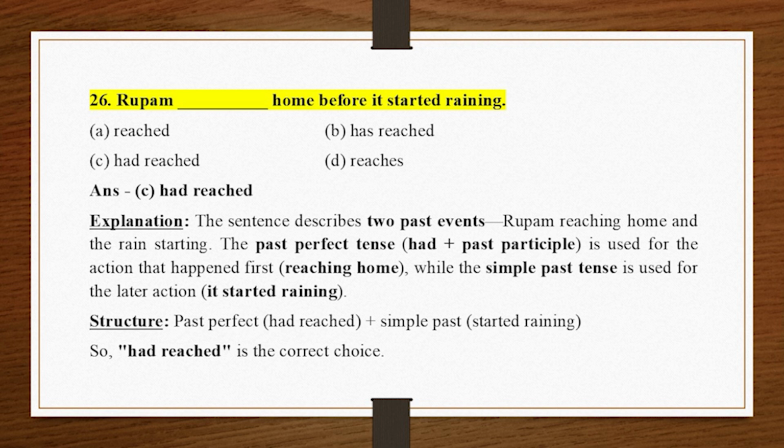The sentence describes two past events, Rupam reaching home and the rain starting. The past perfect tense, had plus past participle, is used for the action that happened first, reaching home, while the simple past tense is used for the later action, it started raining. Structure: past perfect, had reached, plus simple past, started raining. So, had reached is the correct choice.